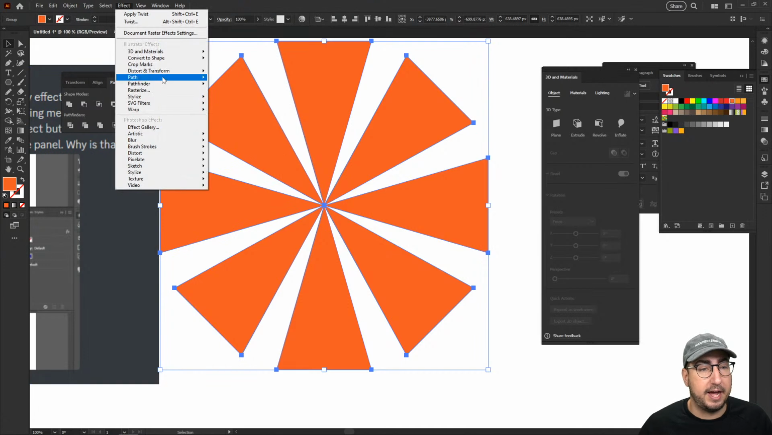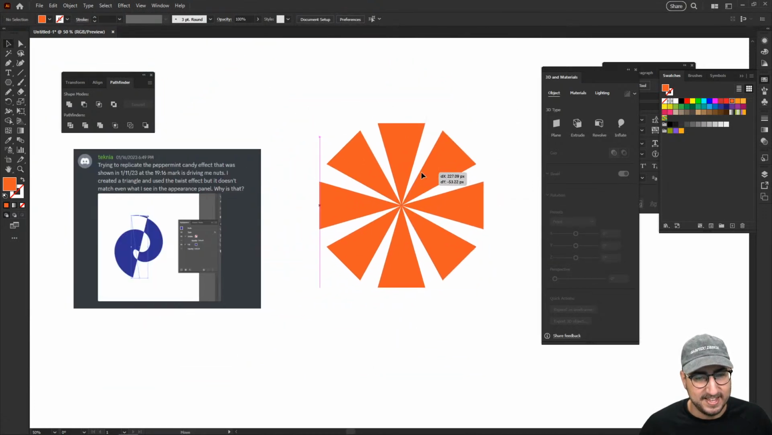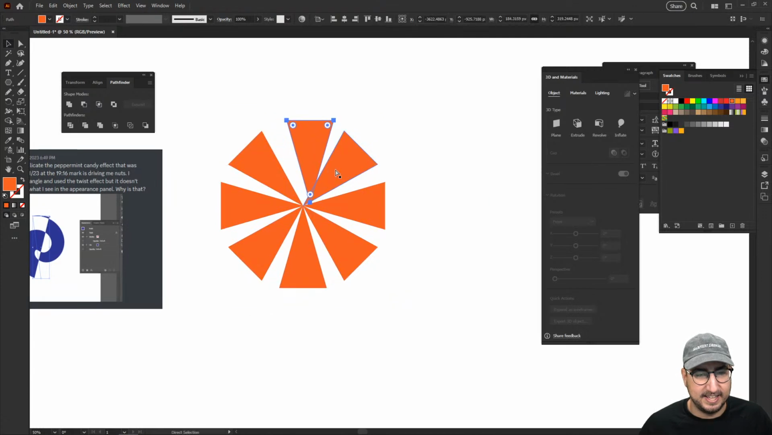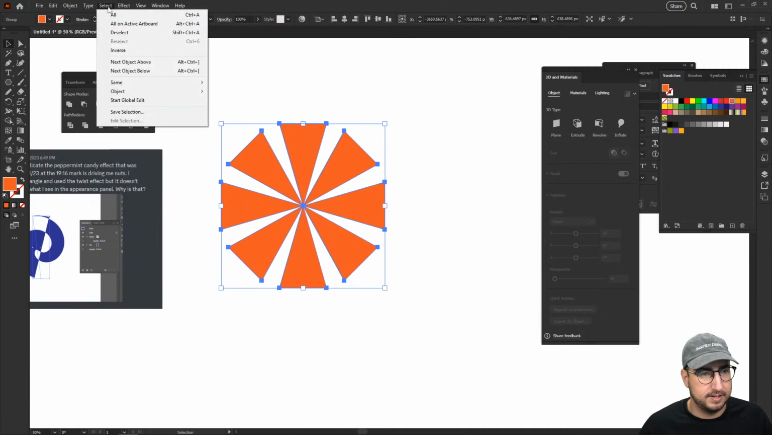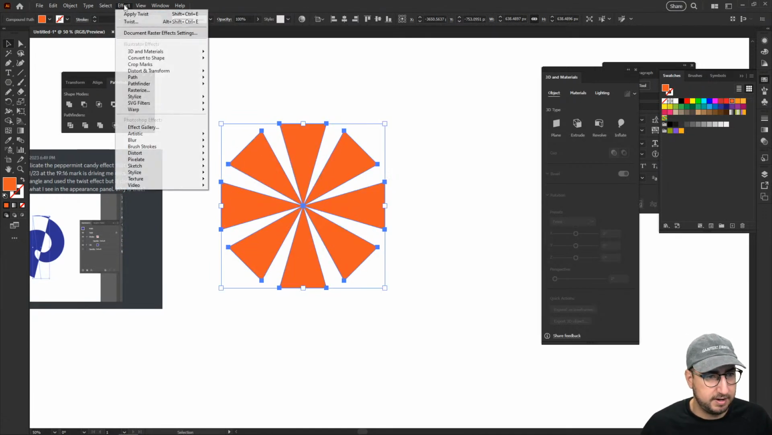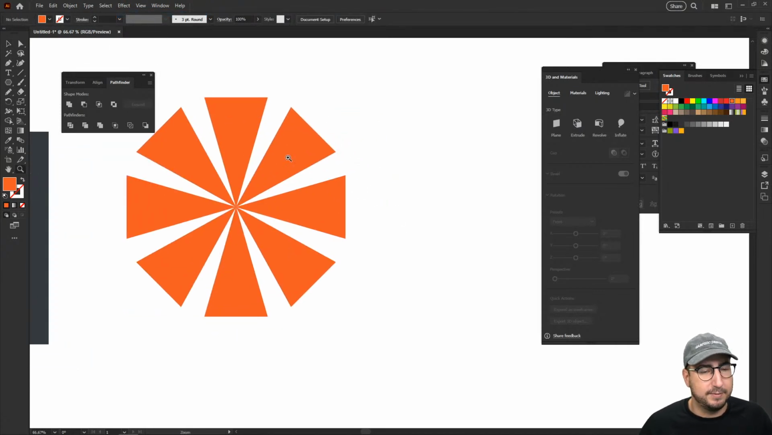And so now when I apply the distort and transform twist, Andrew's confused about what's happening. Interesting. All right, one more time. Try to make it a compound path and see if that helps. Okay. All right. So here's what happened. We are figuring things out together.